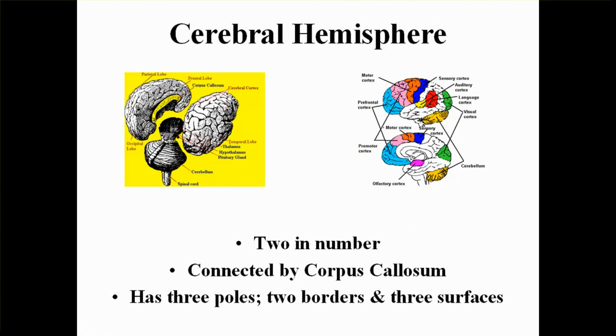Now the cerebral hemispheres are two in number. You have the left and the right, and they are connected by the corpus callosum. So it is a connecting white fiber between the two cerebral hemispheres. There are three poles for the cerebral hemisphere, namely the frontal pole, the temporal pole, and the occipital pole. It has two borders, which are the superior medial border and the inferior lateral border. And there are three surfaces which are called the superior lateral surface, medial surface and inferior surface.